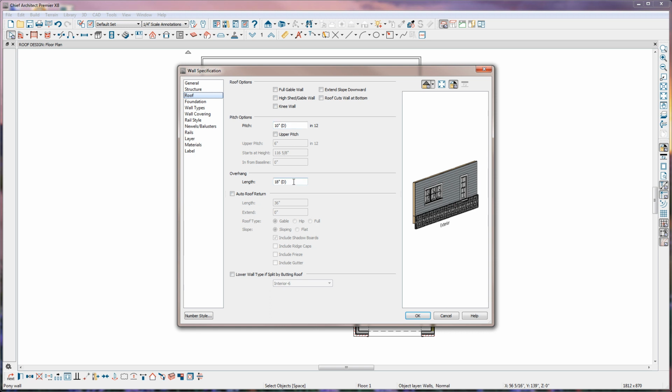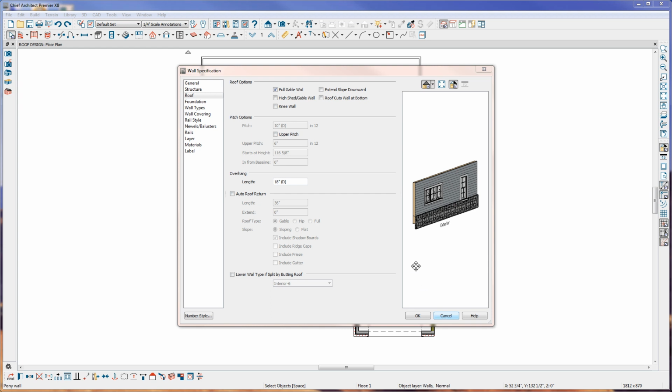You can also override the default overhang. You also have an option here to add an upper and lower pitch to build, for instance, a gambrel roof. You also have options for auto roof returns and lower wall types if splitting by a butting roof. Again, the roof directives in the wall specification dialog override the defaults that are set up in the Build Roof tool. Some of these settings will affect how the roof will build on this wall if you automatically build the roof planes, for instance the pitch and the overhang. However, some of them will affect how the roof plane will build, whether you automatically build the roof or manually build the roof planes, like the auto roof return.